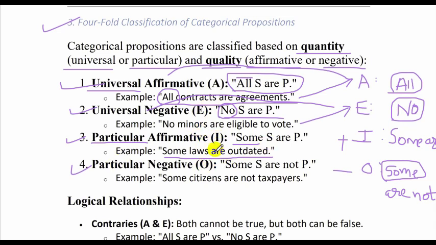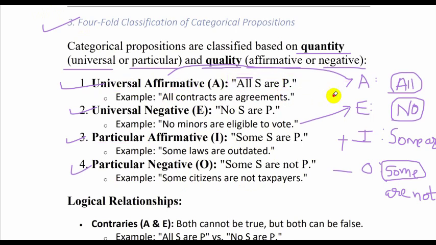Alright, so in this we say some laws are outdated, and finally if you have to go to O proposition, that is particular negative, we say some laws are not outdated, or we say some citizens are not taxpayers. So now let's take each example and convert it to its different propositions.